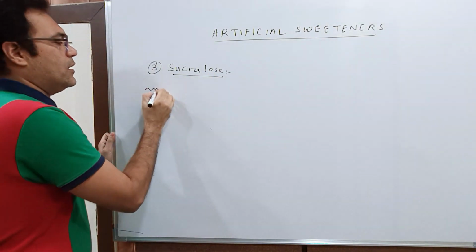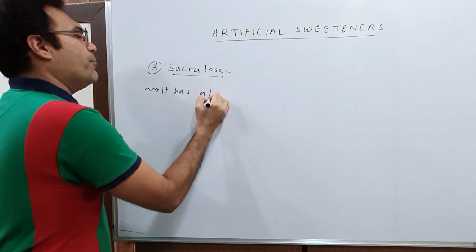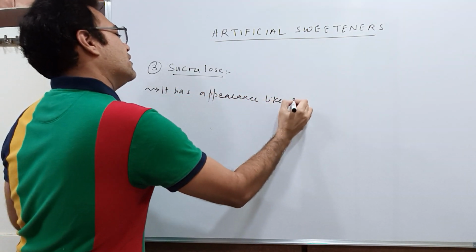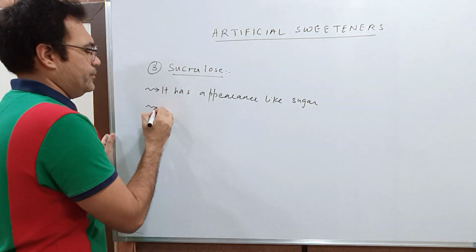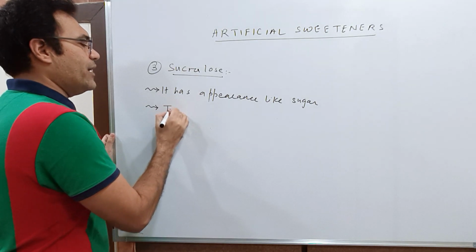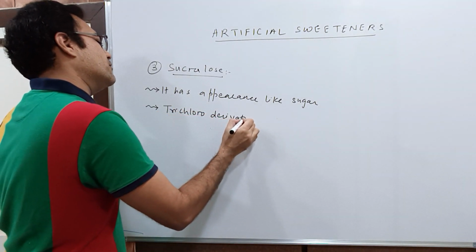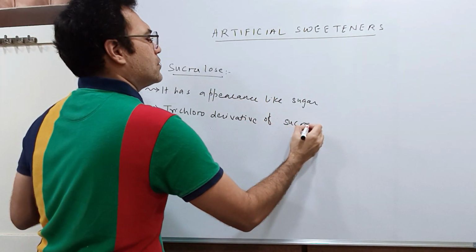It has an appearance like sugar. It looks like sugar. It is a trichloro derivative of sucrose.